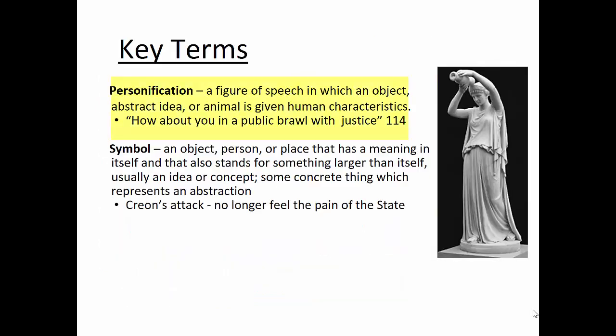Another key term is personification, and that's a figure of speech in which an object, abstract idea, or animal is given human characteristics. When Haemon confronts his father, he says to him, "How about you in a public brawl with justice?" In this case, justice, an abstract idea, is being personified, because you can't have a physical fight with an abstract concept. So justice is personified, meaning, Creon, why are you challenging the rules of law?